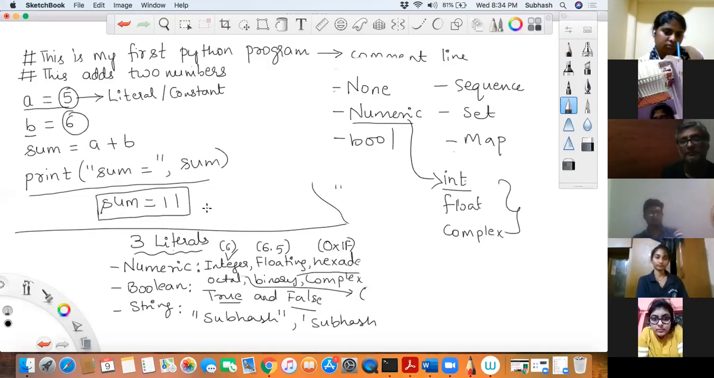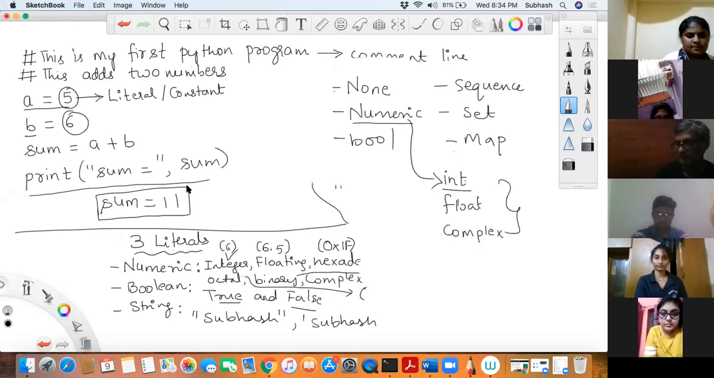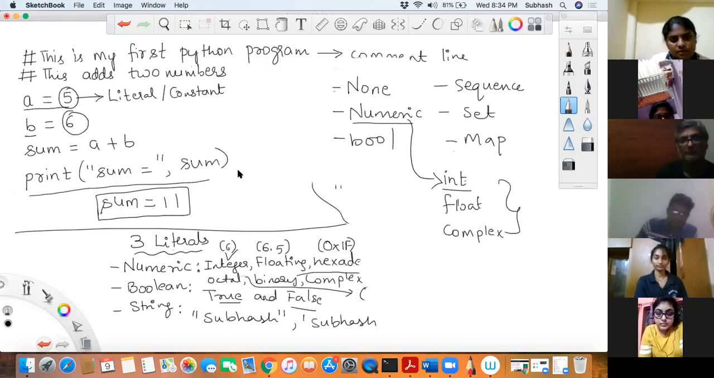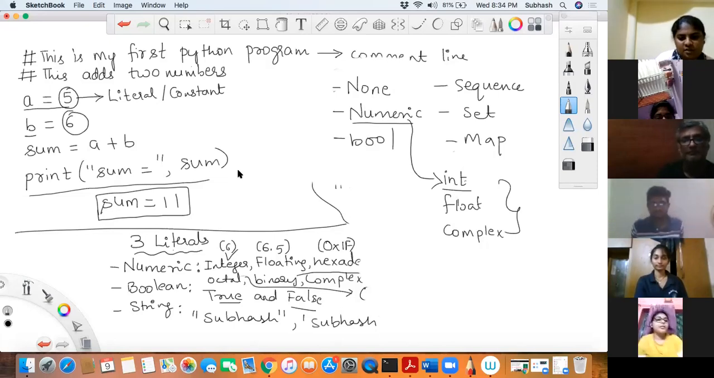A simple program to add two numbers. Got it? If you want me to revise, I will revise it once again for you. A quick revision. Do you want me to erase it and write it from the first, or no?